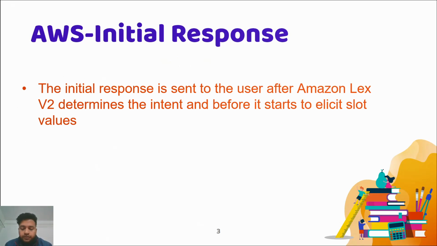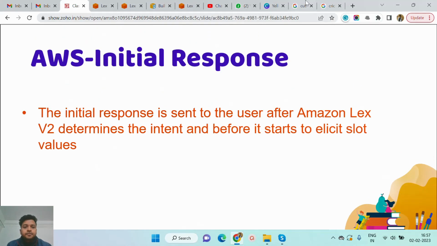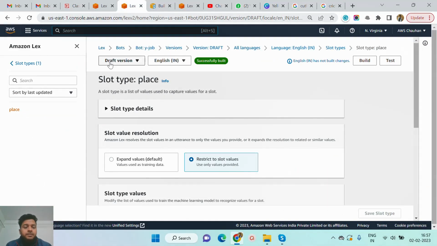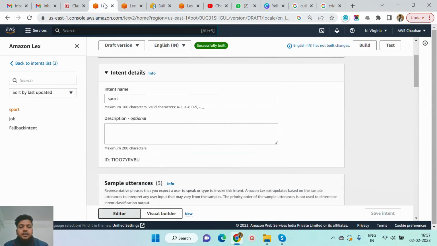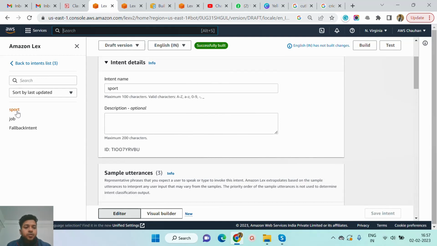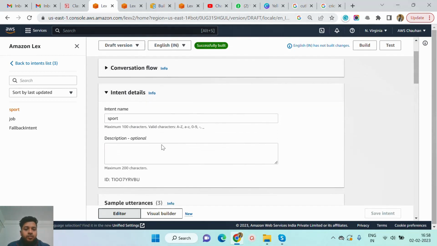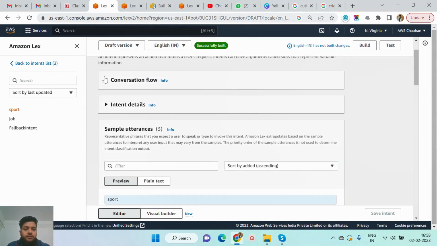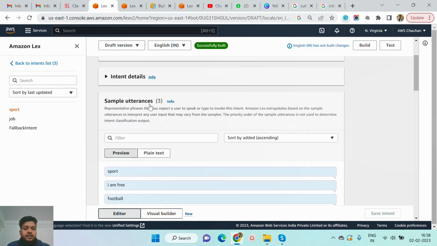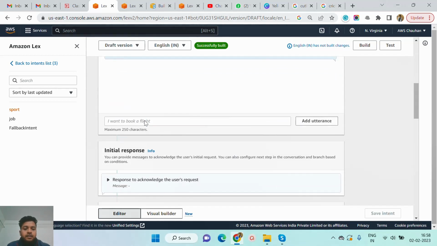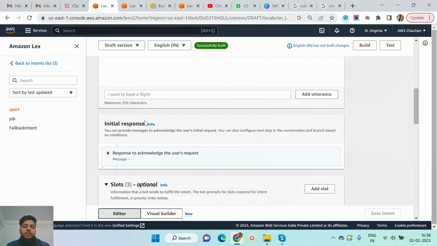Now let's move on to our lab part. In my previous video we discussed slot types. You also know that we have created an intent named sport. So you can see this is the sport intent. From the top, the first is conversation flow, then intent details, and sample utterances, which we have already covered. The fourth one is initial response, our current topic. Again, don't be confused: it is like a welcome response message.